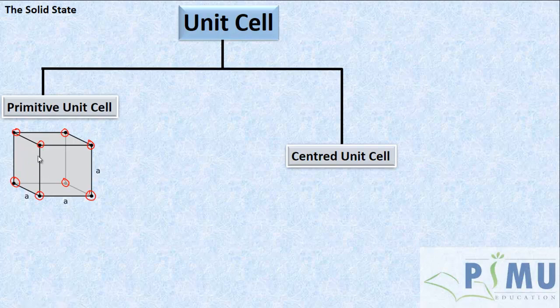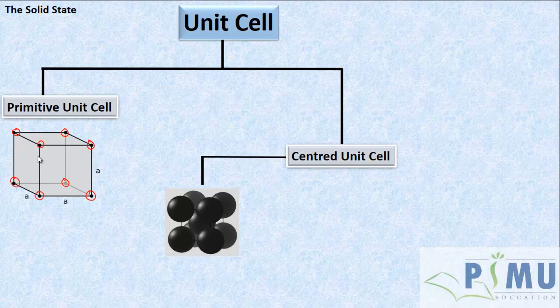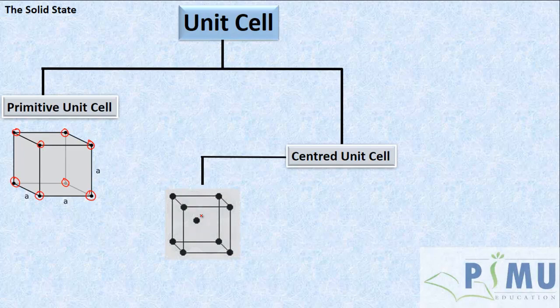Where are they present? Let us see now. If a particle is present inside the body of the unit cell, in addition to the particles at the corners, then this unit cell is called a body centered unit cell, or BCC.